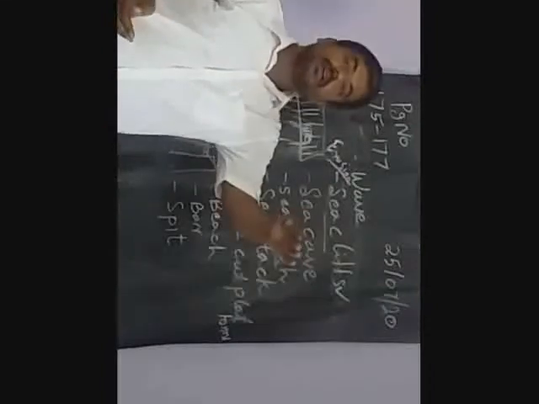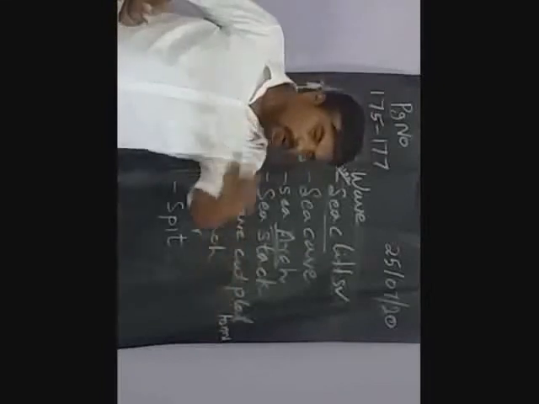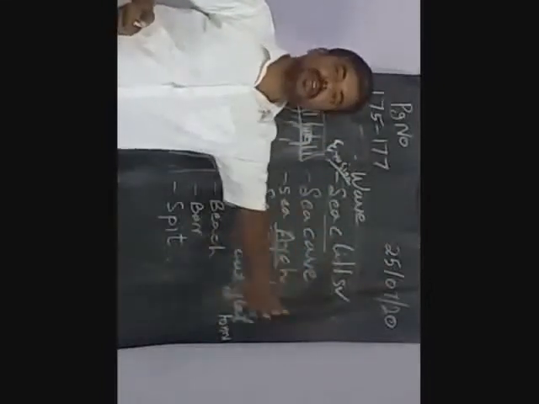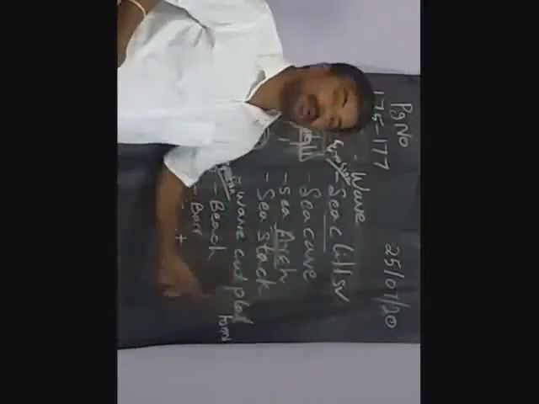Sometimes the complete cliff will be broken for a certain distance. That ground layer, the stone layer alone, will be there. Upper layers all will be destroyed, and that ground layer shape we got will be called as a wave cut platform.